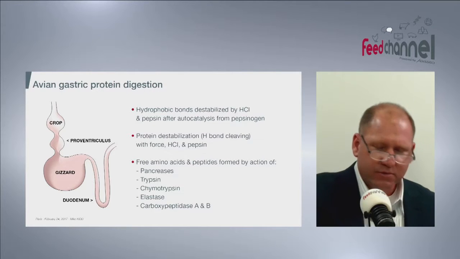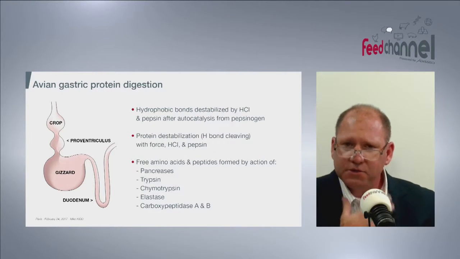And in this protein digestion cartoon that's been drawn, there's two phases.